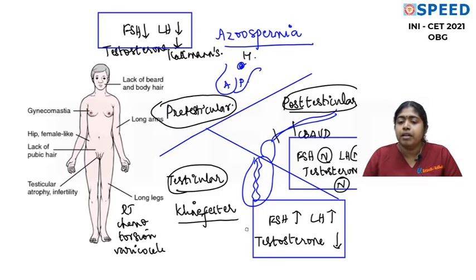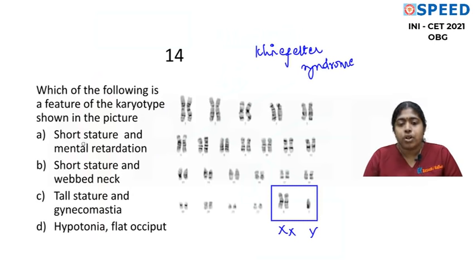Here Klinefelter, 47XXY, will come under what? Why does Klinefelter come under testicular cause? Definitely serum testosterone is low and FSH and LH will be high. And we know all the phenotypic features like lack of body hair, they are tall, gynecomastia, testicular atrophy, infertility, and azoospermia. So here they had just asked us the phenotypic features. Short stature and mental retardation, no. Tall stature and gynecomastia, yes. So it is very, very simple.